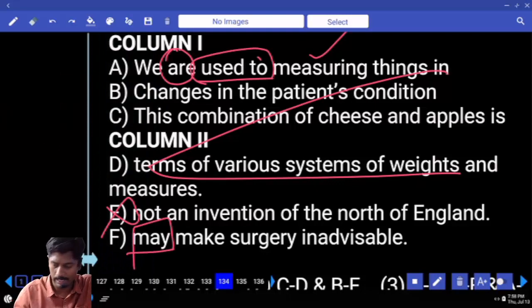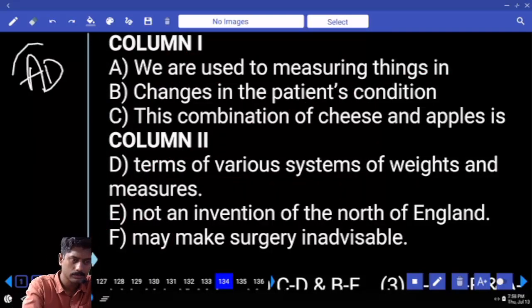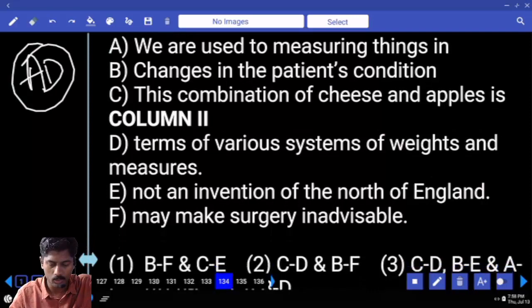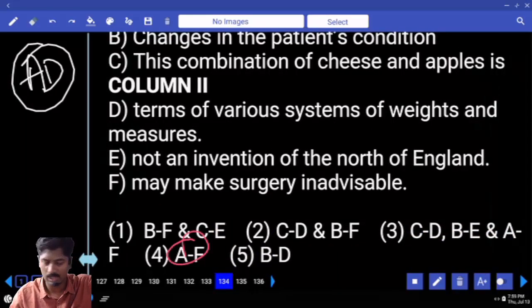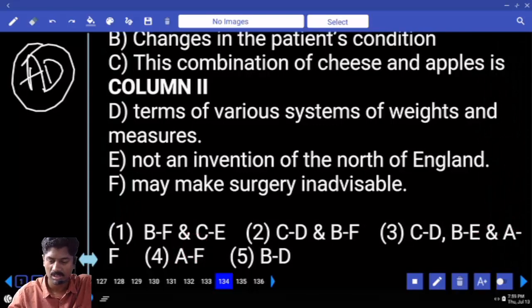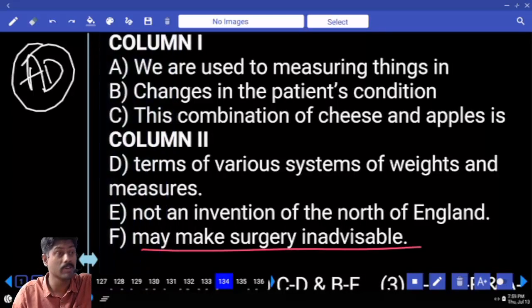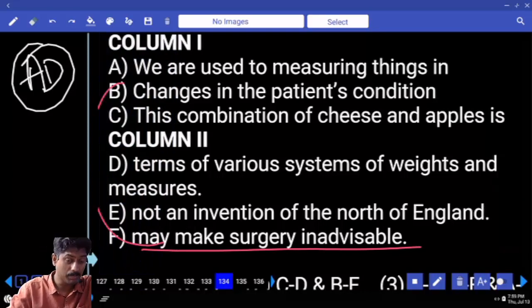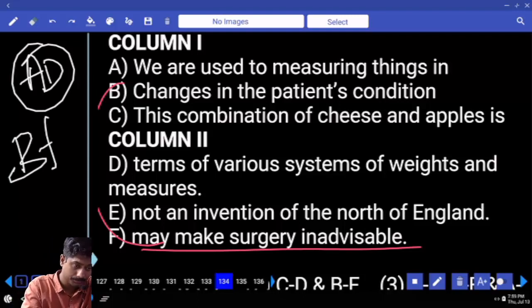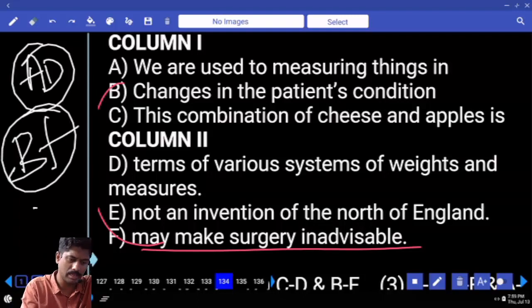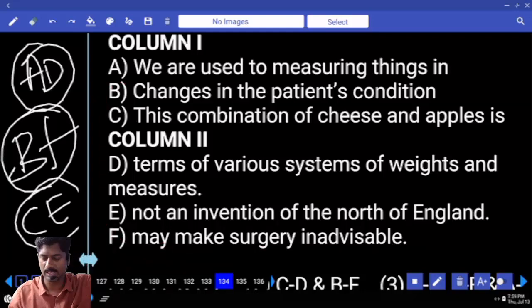So we can pair A and D. A and D, no option. AF is there, AF is there, AD is not there. Oh my God. Let me check next. Changes in the patient's condition, not an invention of the north of England. Changes in the patient's condition may make surgery inadvisable. If changes happen in the patient's condition, surgery is not needed. BF, if BF pair, then obviously check BFC at least.